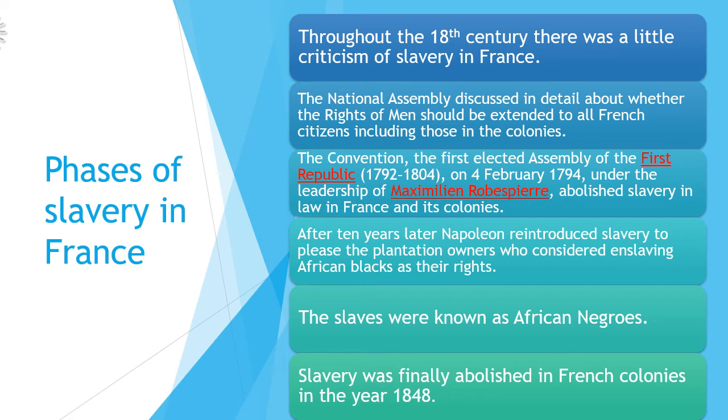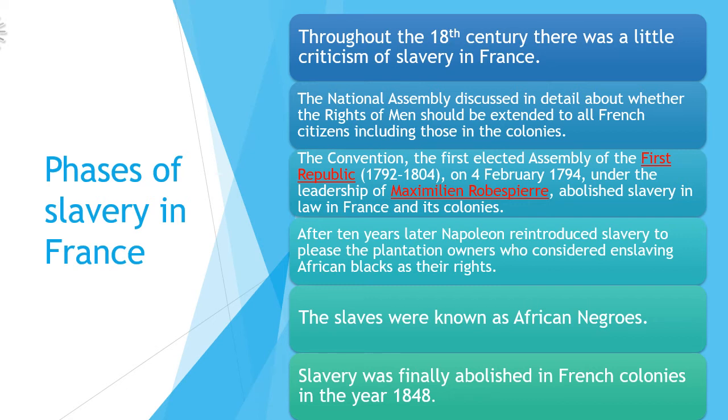But during the time of the old regime, the king and the nobles or the clergies were not at all interested in abolishing slavery, because the state was only benefiting from this slavery. Now, when the National Assembly was made, they also started discussing in detail whether the rights of men should be extended to all the French citizens, including those in the colonies, including the slaves.